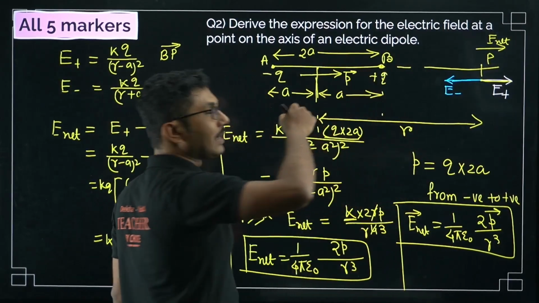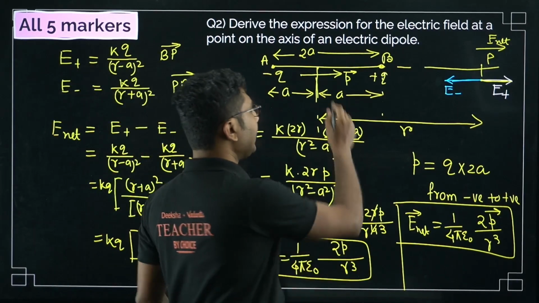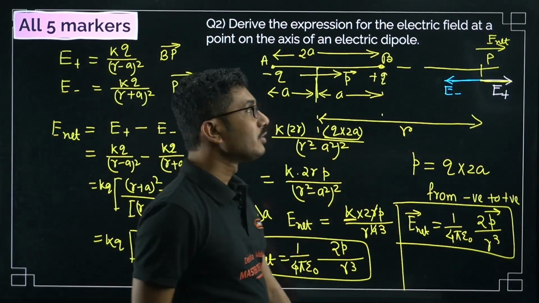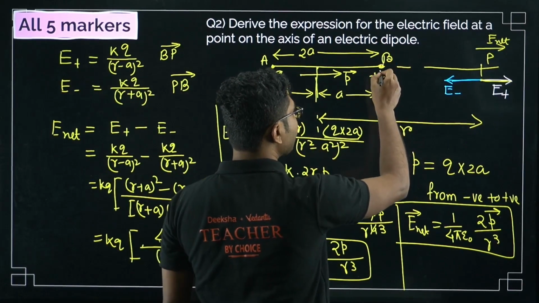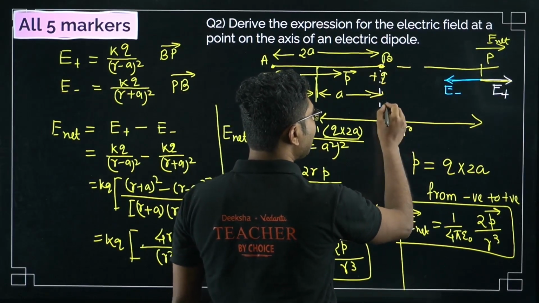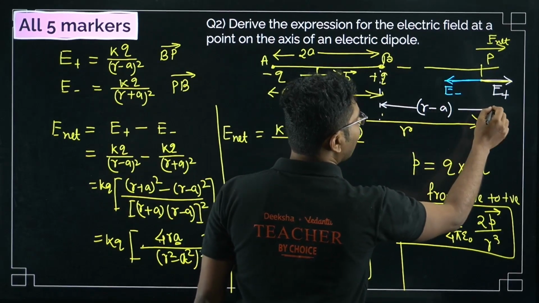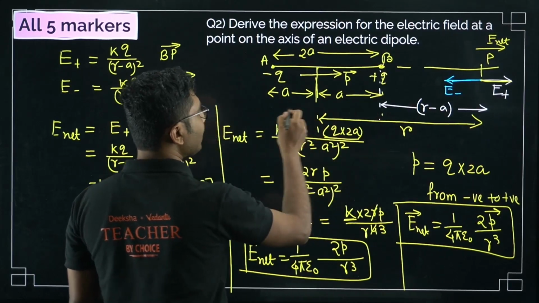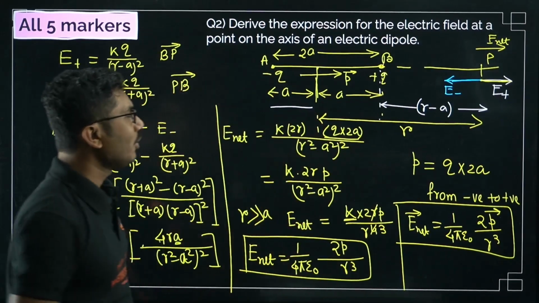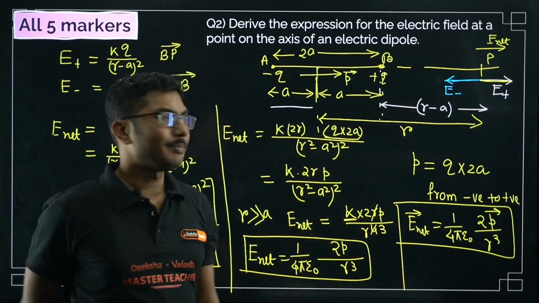Now in case of a dipole, from where do you measure the distance? The distances are always measured from the center of the dipole, that is why the distance is r here. The distance from the positive charge will be r minus a, and from the negative charge it will be r plus a, because in that case you have to add this extra distance. So from the negative charge it will be r plus a, from the positive charge it will be r minus a.